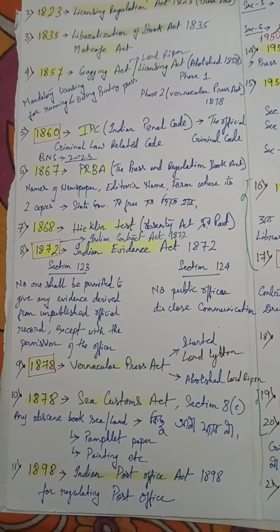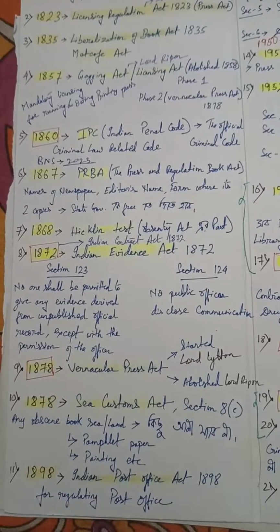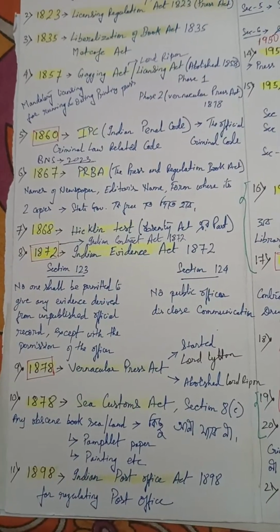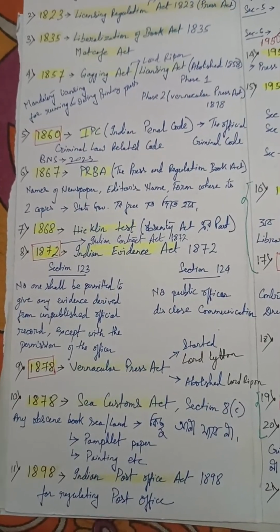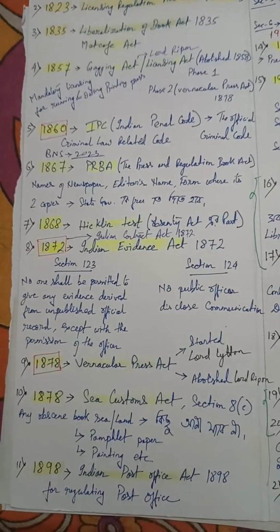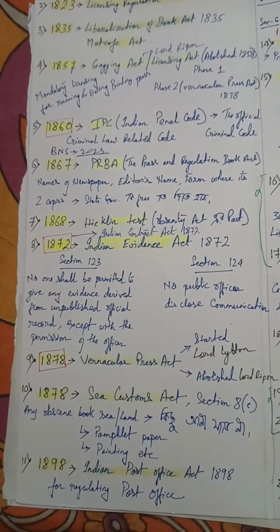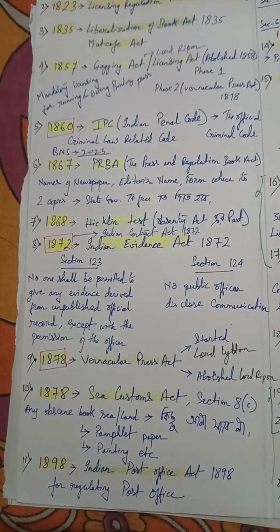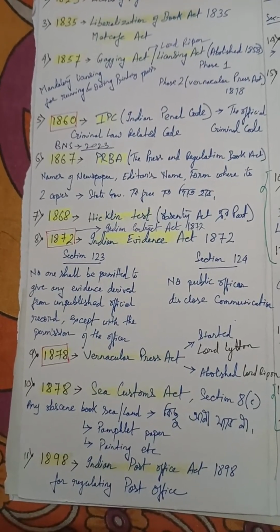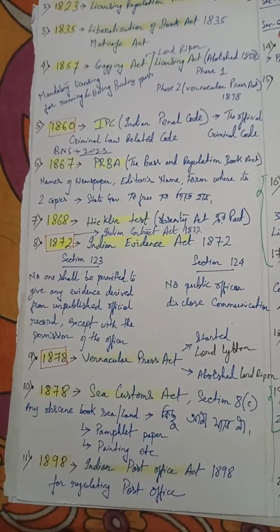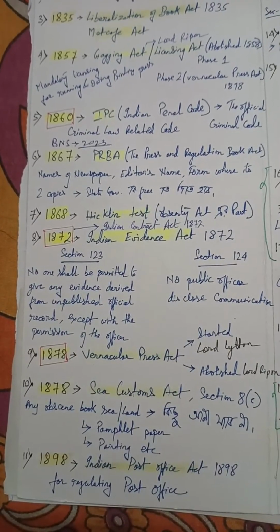And the famous act of 1878 came, the Vernacular Press Act. It was started by Lord Lytton and it was abolished by Lord Ripon. So back in 1878, we have to trace the Vernacular Press Act. Then in 1878, we also have the Sea Customs Act. Any obscene book cannot be taken in through the sea customs, under customs and regulations. That is the Customs Act. Pamphlets, papers, printing, nothing was allowed at that point of time.